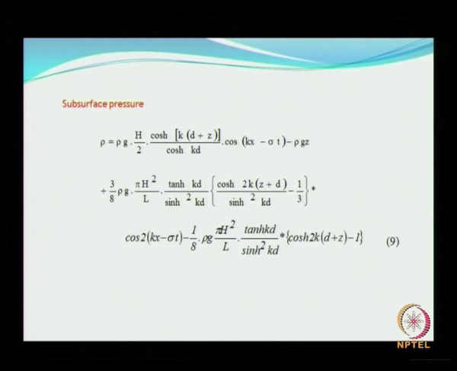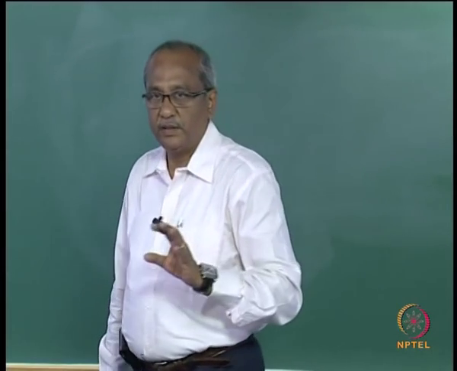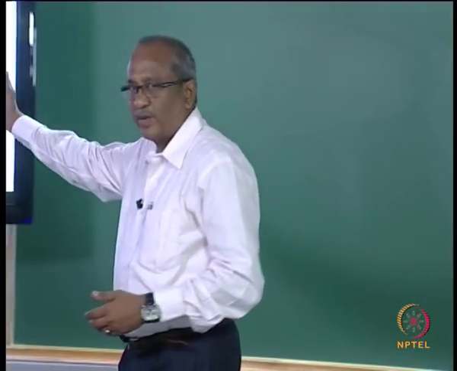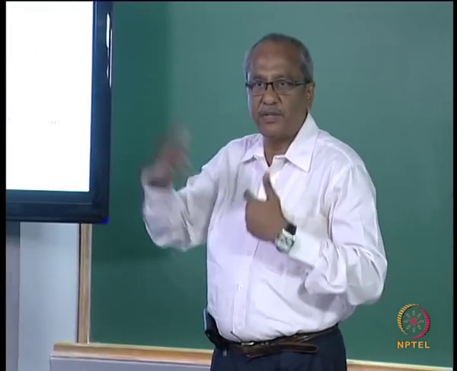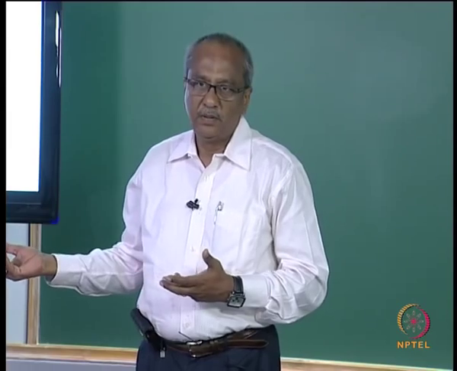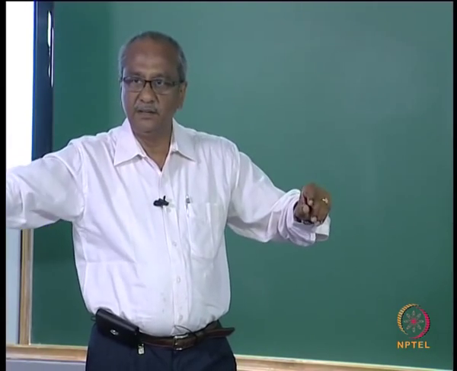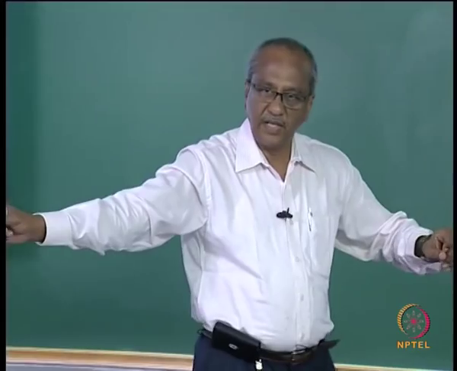So once you have these expressions, what you need to know is why you use higher order theories, and what happens if you do not use higher order theories for the conditions in which you are supposed to use them. That I have already illustrated with the example, that is very important. Now how to use it is quite straightforward, because all these variables are already known to you. Only thing is the expressions are quite long. Is that clear?